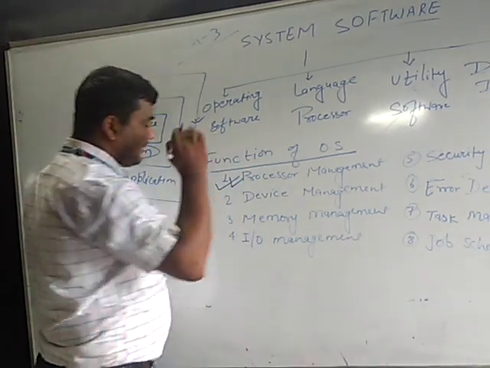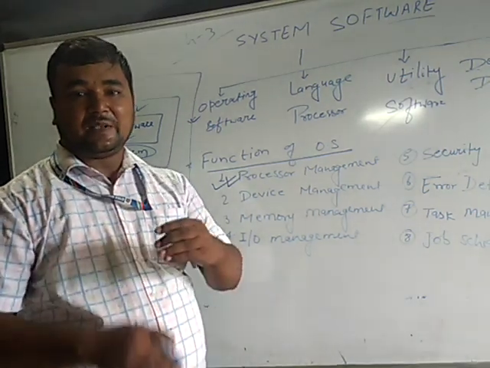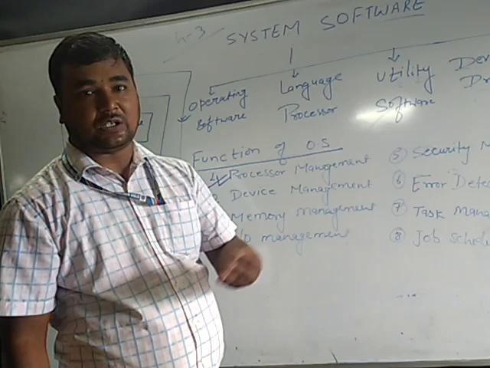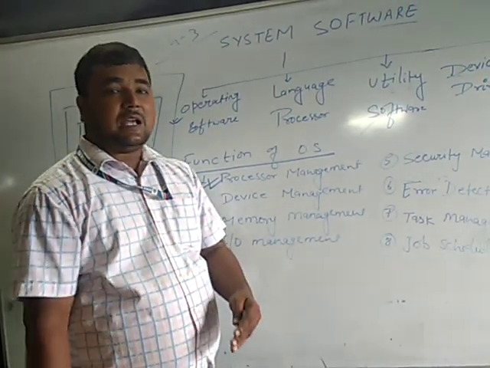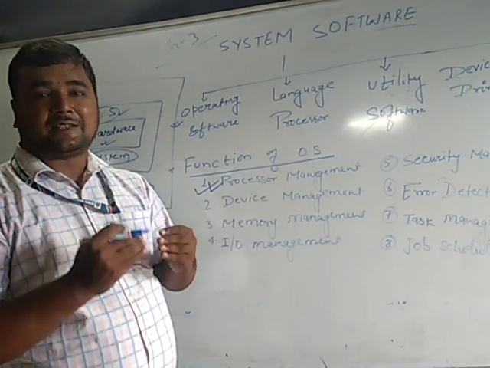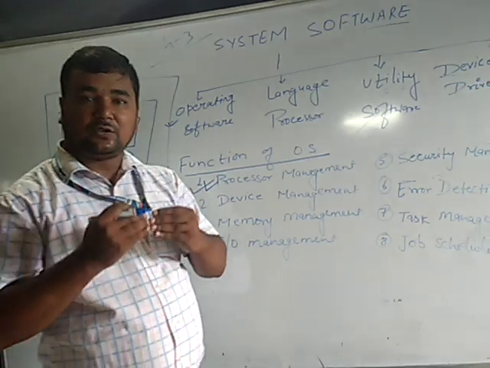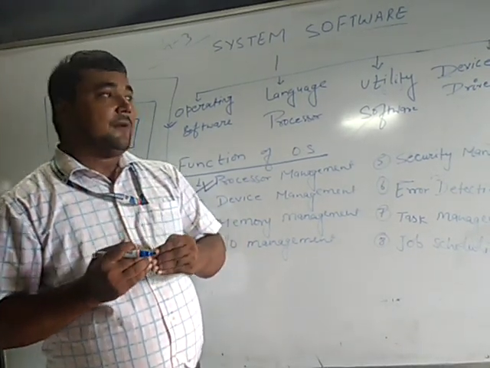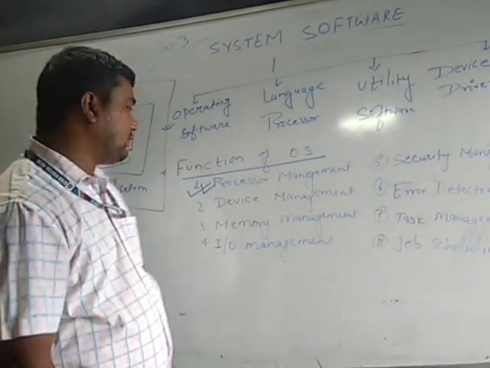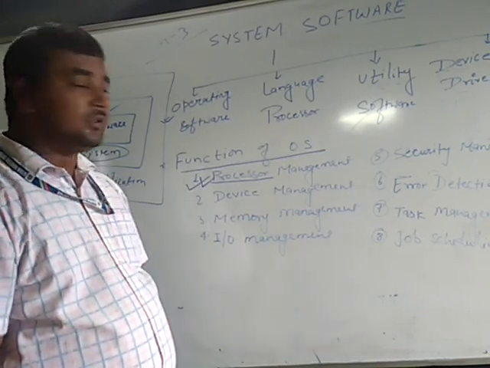First is processor management. You know that our computer is a multitasking device. That means multiple tasks are sent to the processor for execution. In this way, our operating system manages the processor and sends the tasks in a queue, in sequence, so that our processor does not become busy at a time. First come first serve techniques are used by the operating system, so our processor can perform all the tasks very easily and smoothly.